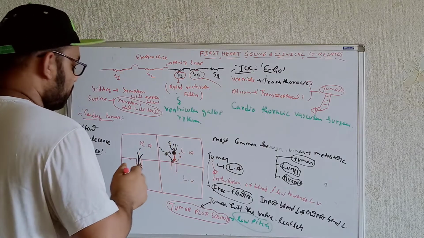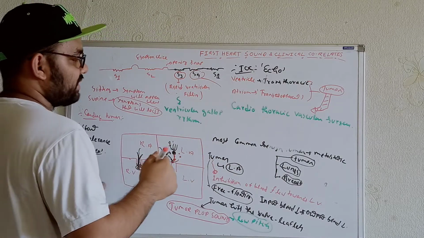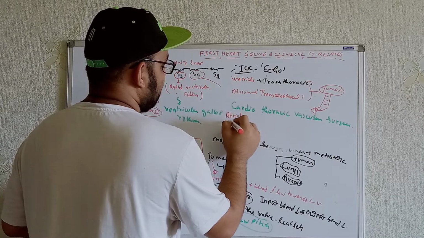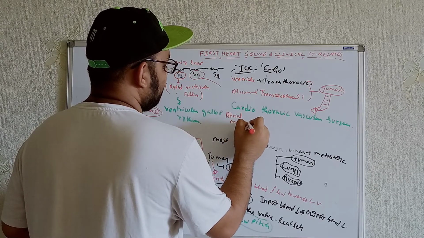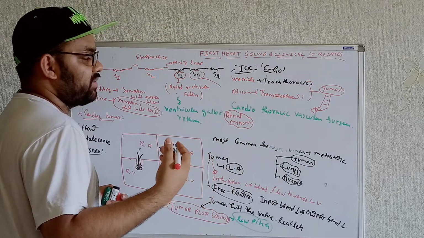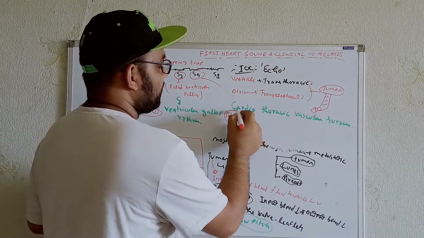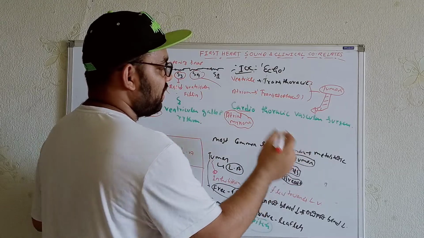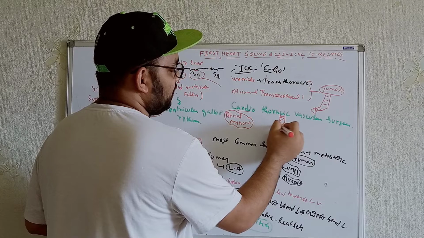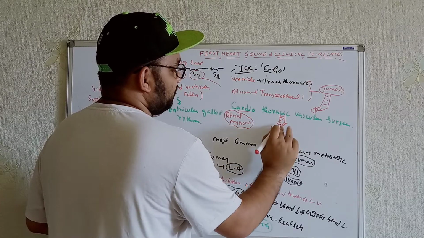Let me tell you the most common type of benign tumor here, which is known as atrial myxoma. So whenever we get confirmation that the individual has atrial myxoma, we have to instantly send the patient to cardiothoracic vascular surgery. And if you send the patient on time, it will be successful.